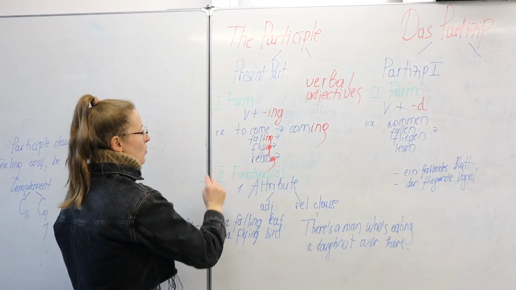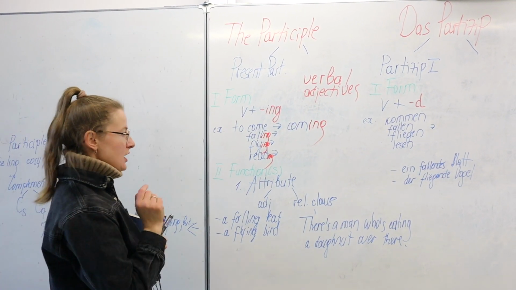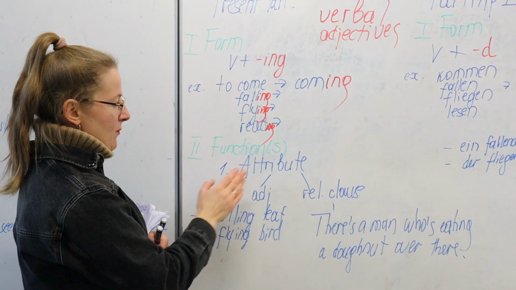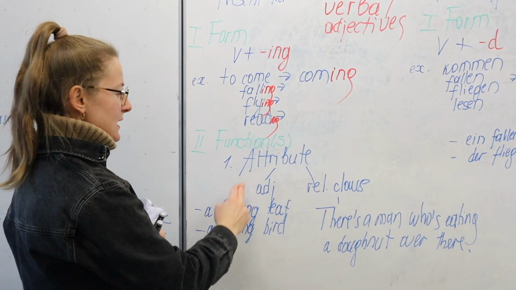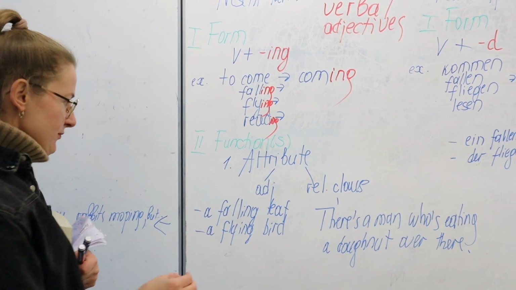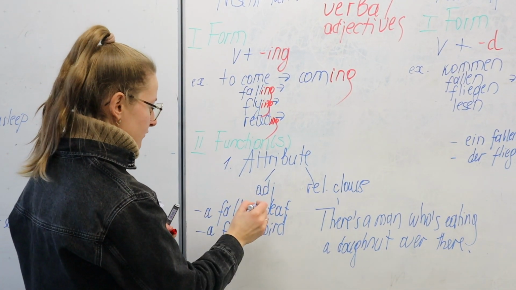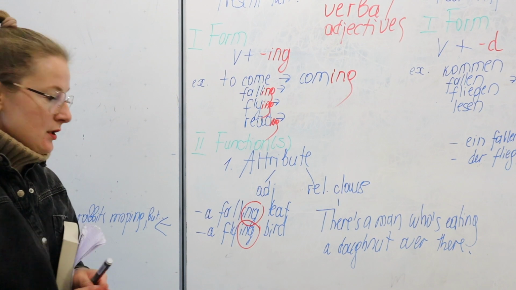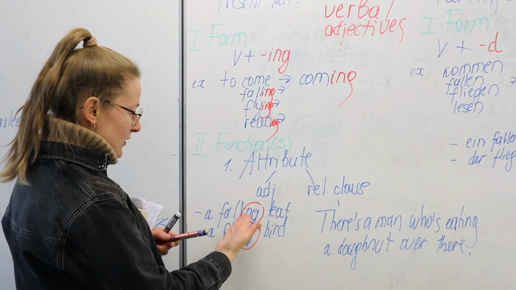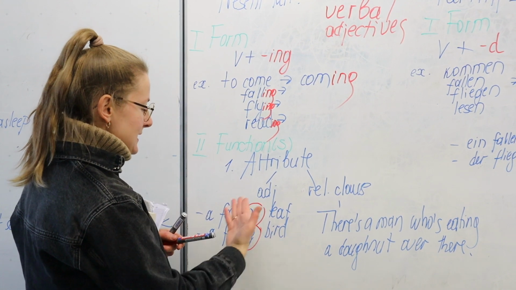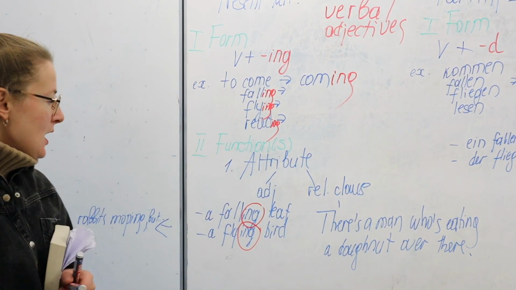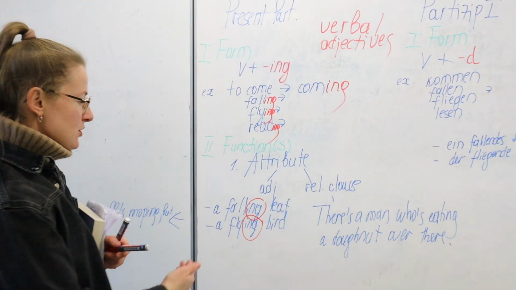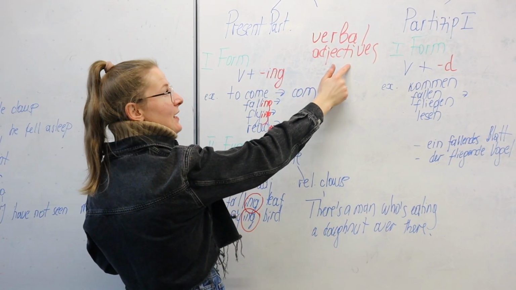Right, let's now turn to the functions of the present participle in English. And the first function is an attributive function. Attributive as an attribute. We've got two options here. Either they function as an adjective. For example, I put here a falling leaf or a flying bird, right? How do I know? Well, the participle precedes the noun, but is also preceded by an indefinite article, right? So this is like a pre-modifier, and so they function as adjectives. Told you here, verbal adjectives.